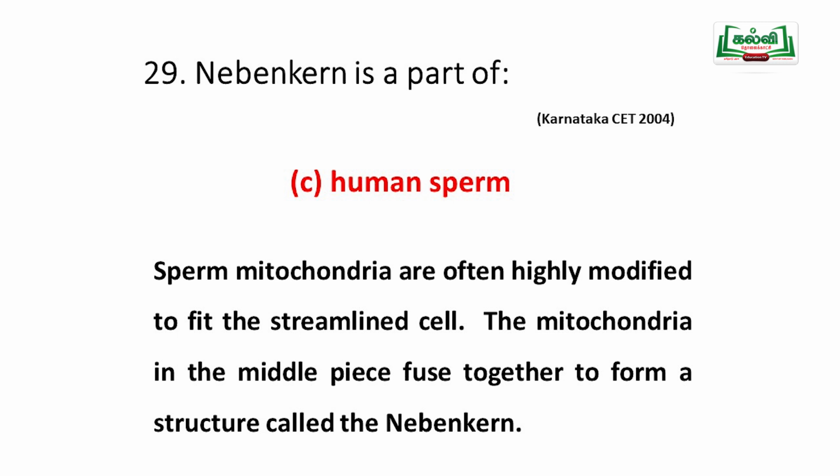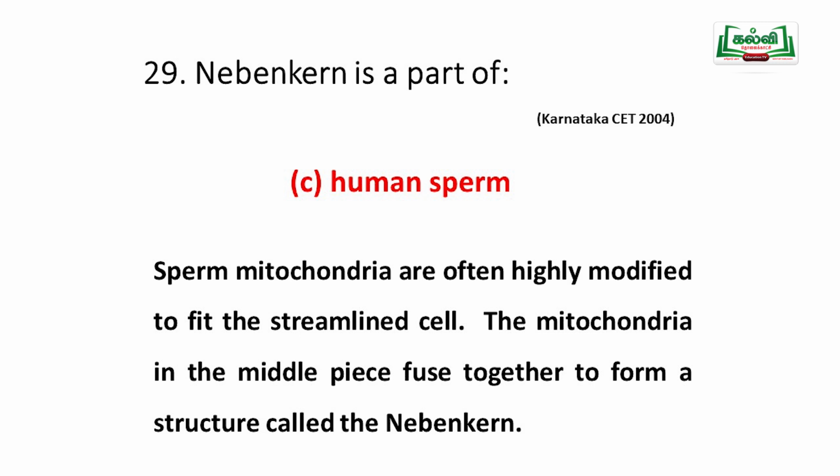The mitochondria in the middle piece fuse together to form a structure called the Nebenkern. Inside the middle piece of the sperm, all the mitochondria join together, or fuse together. This type of structure is called the Nebenkern.